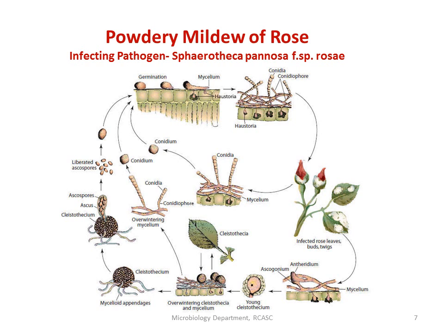At that particular moment you can find the symptom, the powdery mass, due to the accumulation of those conidia or conidiospores all over the surface of the infected host tissue. You can find the powdery mass. That is how the symptom appears. You can find infected rose leaves, buds and twigs showing a powdery appearance. And the conidiospores which have been produced can get disseminated and infect a healthy leaf or any part of the rose plant, and the cycle can continue.